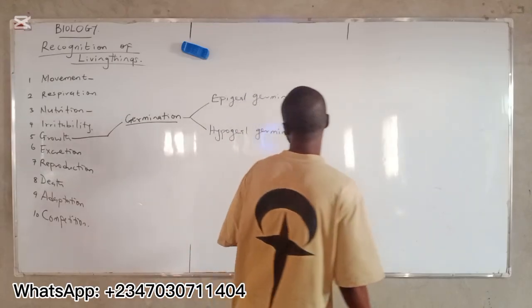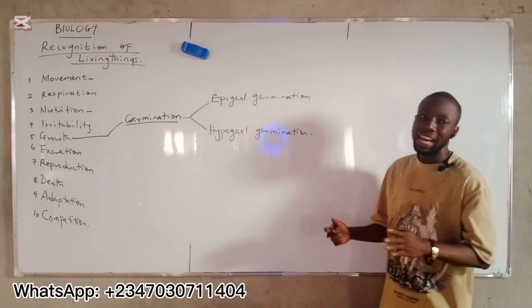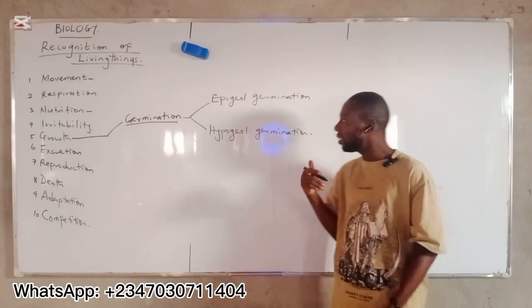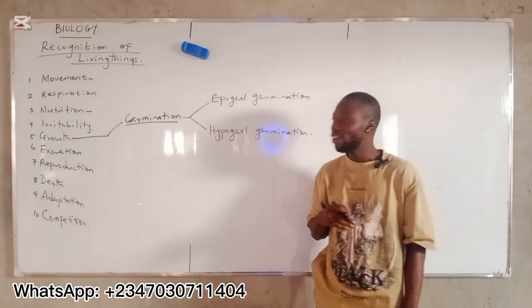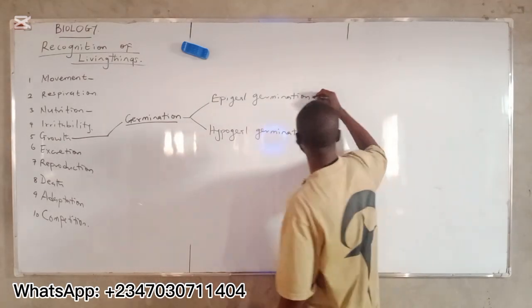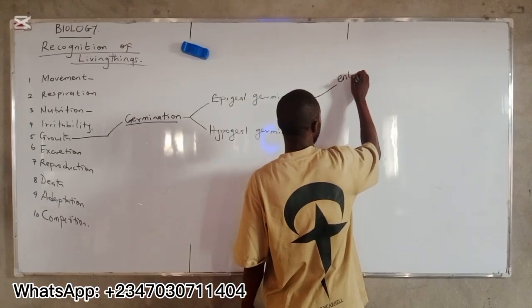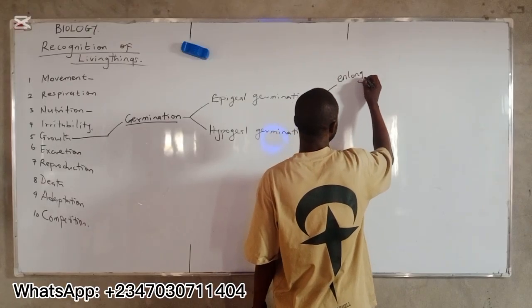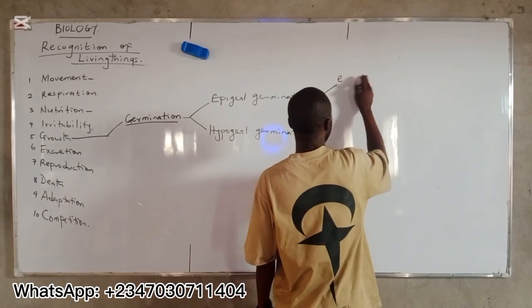All right? Epigynous germination is where the plant seed and the seedling is taken above the soil. All right? And it is taken above the soil. This growth is caused as a result of elongation.